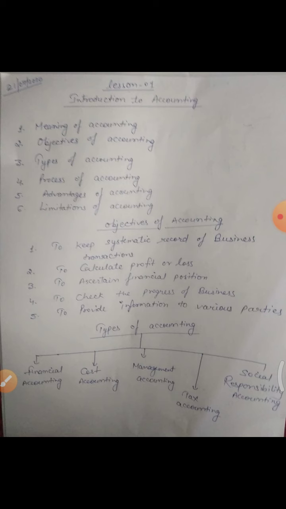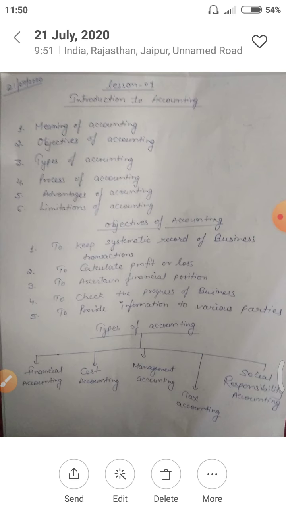If your company, if your business is going in loss, then the investors will not invest in your business. So banks, investors, and the government, which will also need your information for calculating taxes. So these are some users, some parties, to whom you have to provide information. These were some objectives of accounting, that is why accounting is important in a business. In simple words, you can say that without accounting, we cannot do anything in the business.